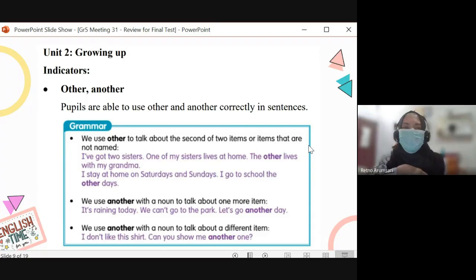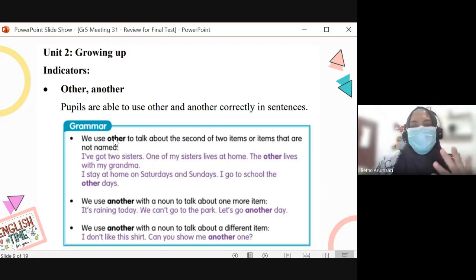Okay. I stay home on Saturdays and Sundays. I go to school the other days. What does the other days mean? It's from Monday until Friday, right? So we use other when we are talking about the second item, but that second item is specific. It cannot be anything else. It must be that one. Okay. And we also use other when the noun is uncountable or plural, right?